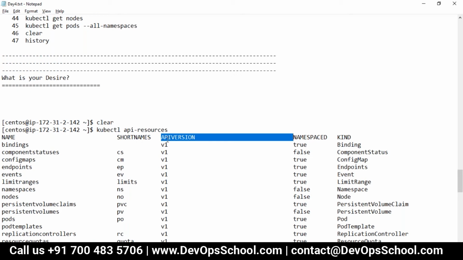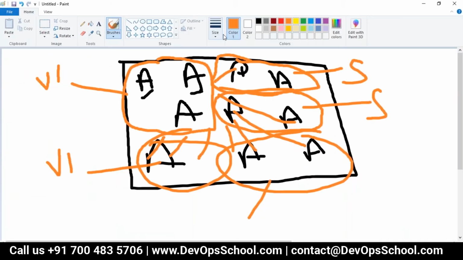Rajesh, one question here. It's always V1, and more add-ons keep coming, so why does it not go to V2, V3? Why is it always V1? For the time being, let's say this is one of the resources, a pod. First it released V1. When they release V2, they will make it V2 also. As of now, V2 is not released.